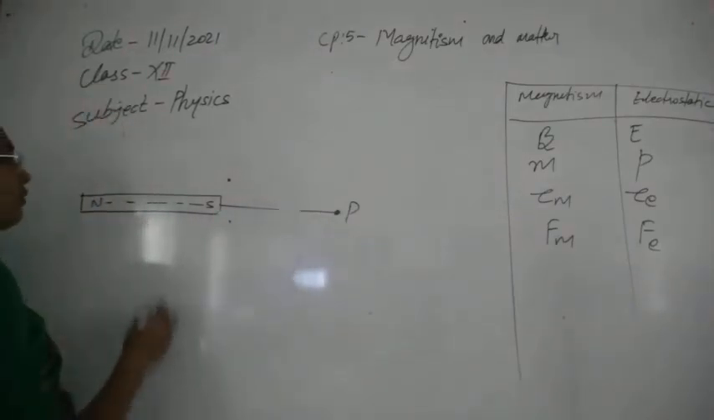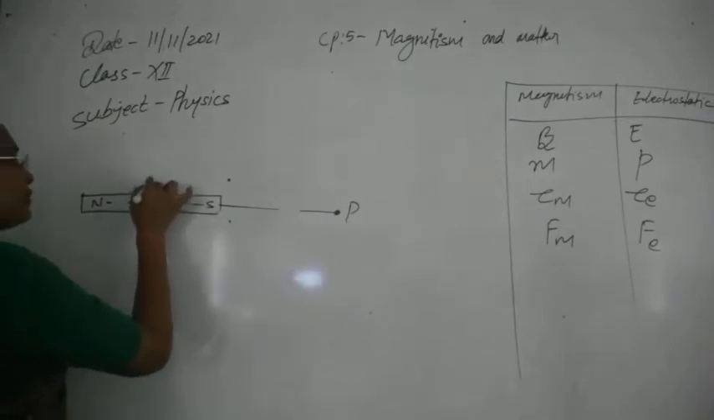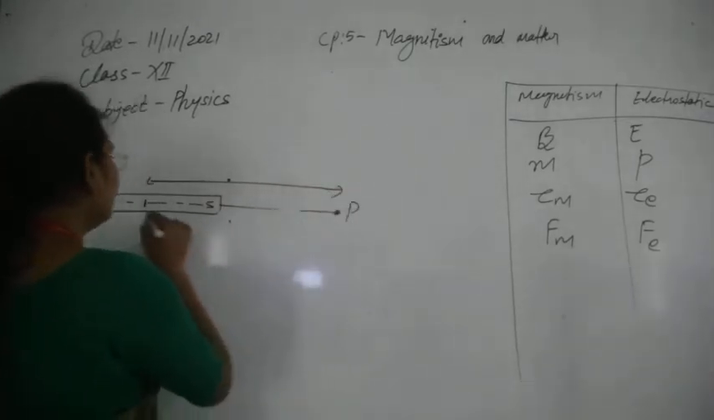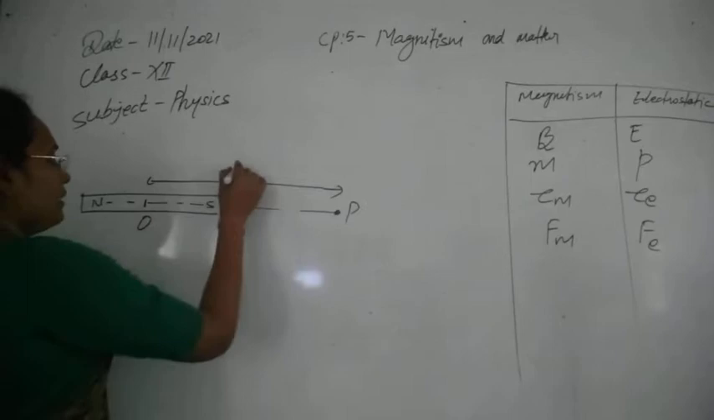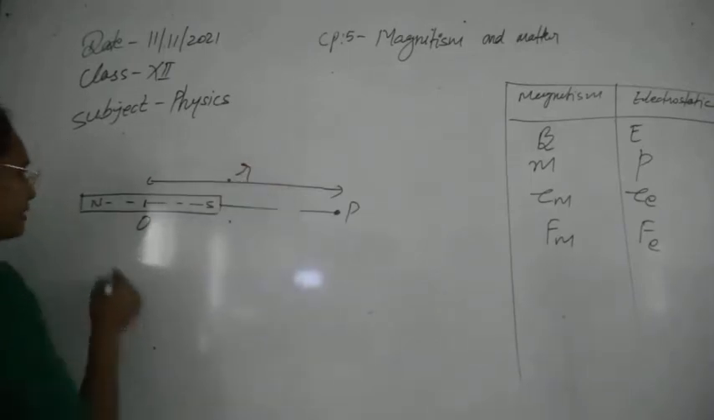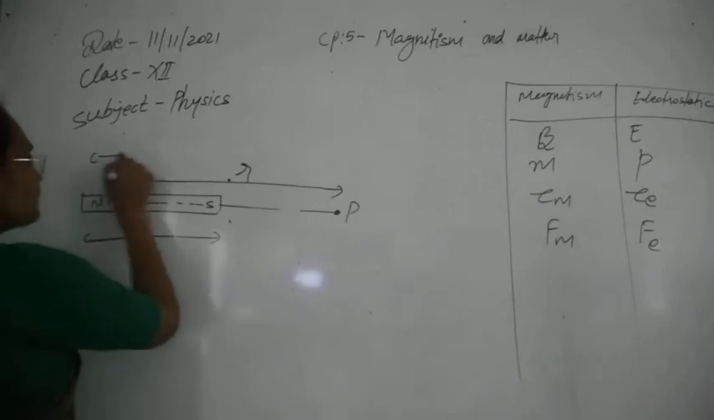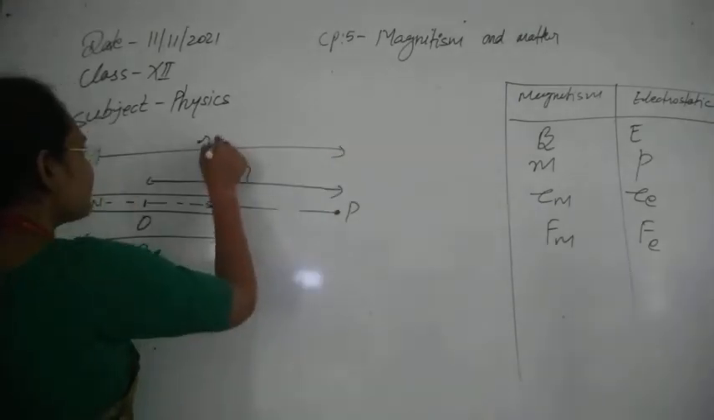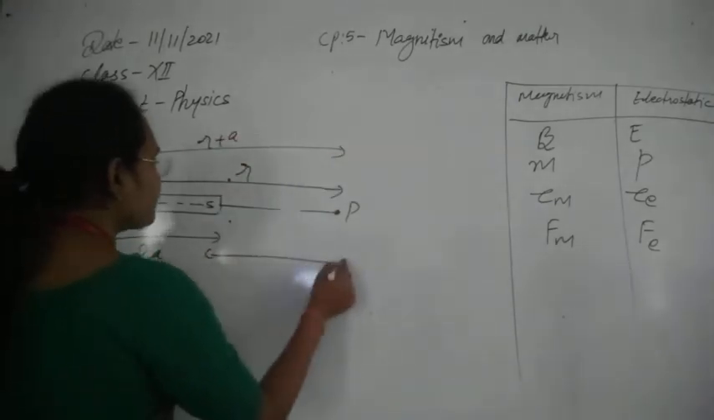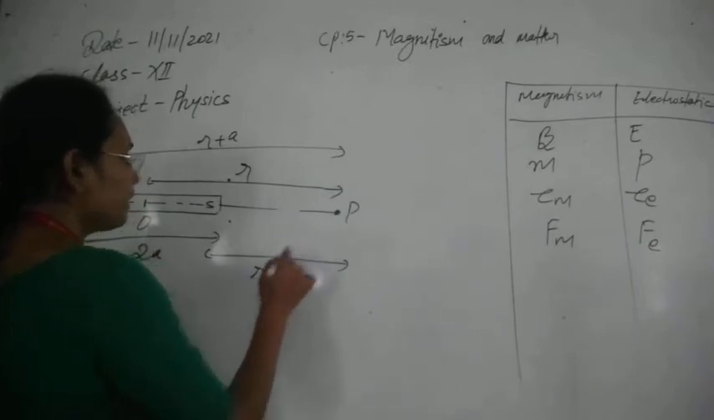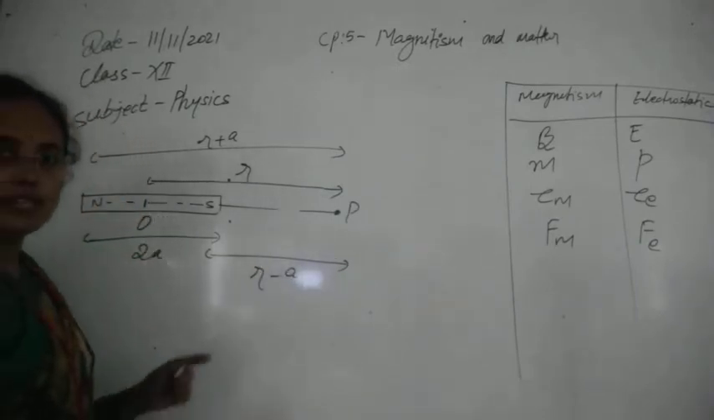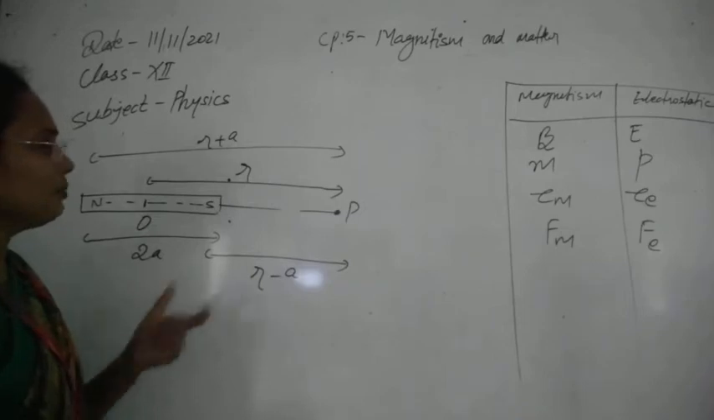So how can we calculate the magnetic field? Again we can use the same procedure that we have used. This is the center of the magnet. From there this point is at distance r. The whole length of the magnet is 2a. So this point will be at the distance r plus a from the north pole, and from the south pole it will be at distance r minus a. So due to each pole we can now calculate the magnetic field.